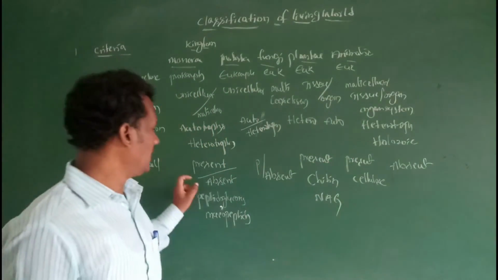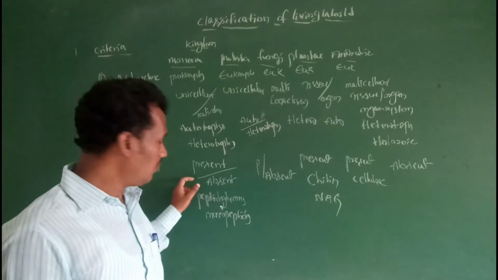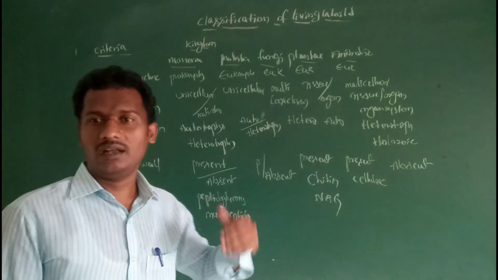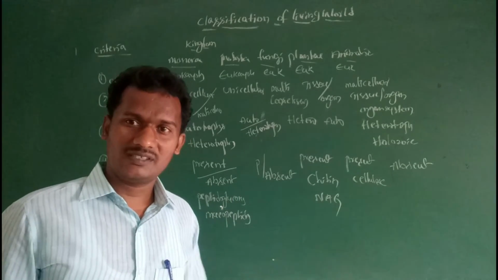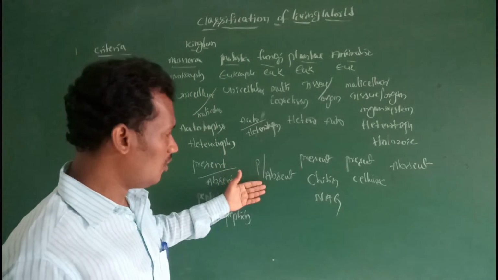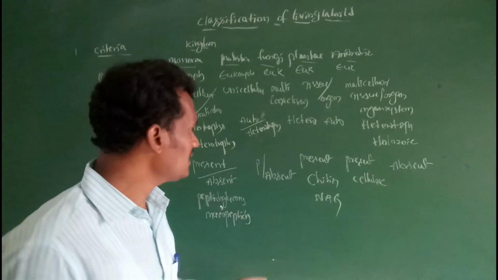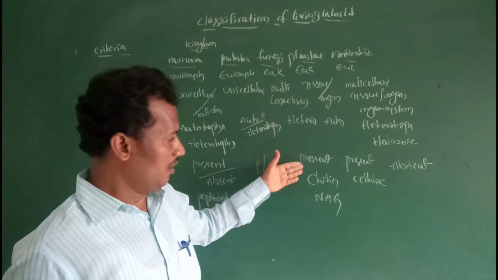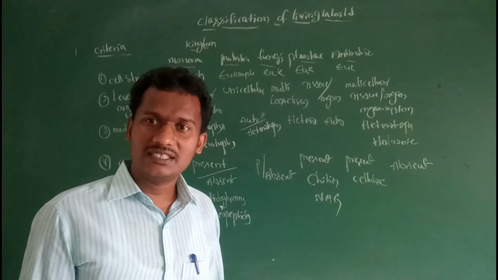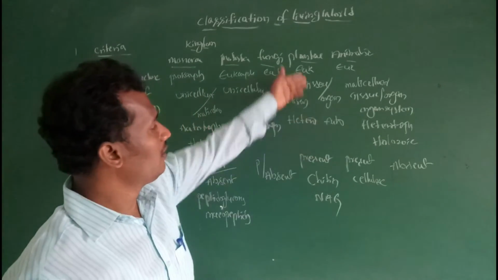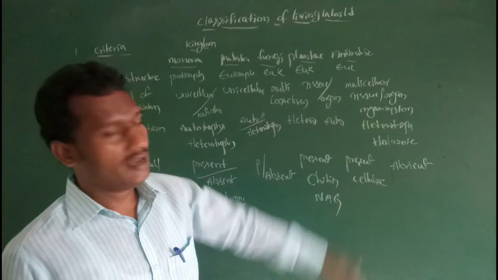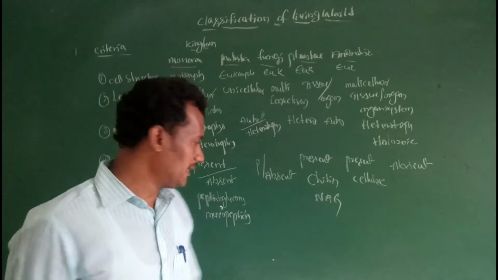So in Monera, is the cell wall present or absent? The cell wall is composed of peptidoglycans and mucopeptides. In Monera, for example, in mycoplasma, the cell wall is absent. Then in protista, the cell wall is present or absent, composed of cellulose. The fungal cell wall is composed of chitin, like NAG, N-acetyl glucosamine. Then the plant cell wall is present, composed of cellulose. The animal cell wall is absent.